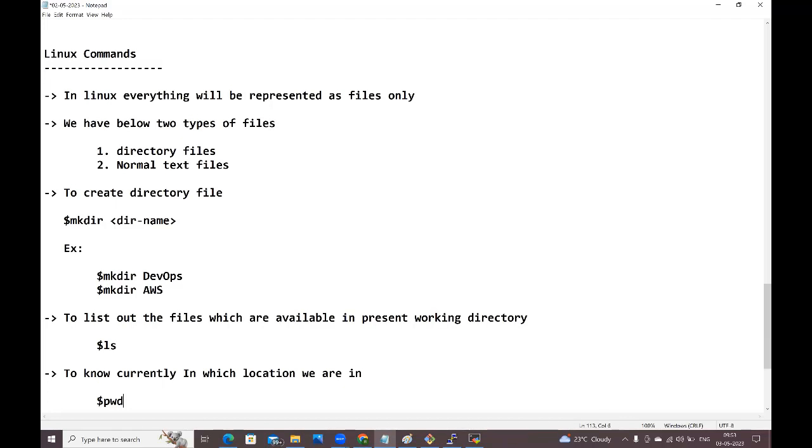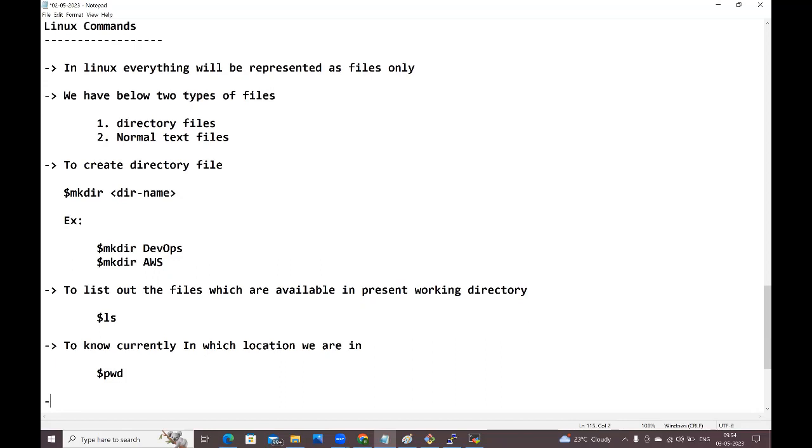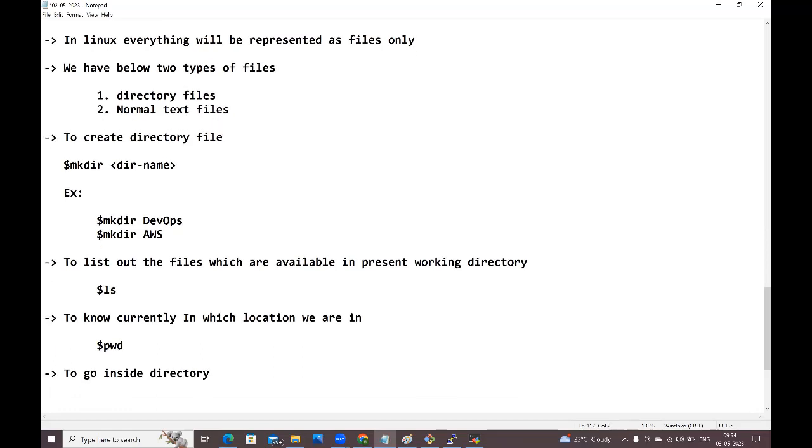Right, guys. Next, guys. I want to go inside the directory. Then which command we need to use, guys? cd space directory name we need to give. cd space directory name we need to give to go inside the directory.